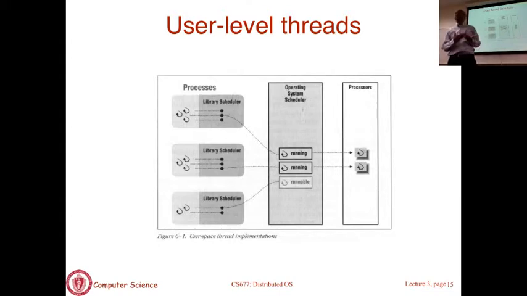Now there are advantages and disadvantages of using user level thread packages. The first advantage is that you don't depend on the OS to implement threading functionality. There may be many implementations of thread packages. You can pick whichever one is best suited for your application as an application designer. And there may be multiple different threading packages coexisting in the system, used by different processes. So more flexibility for the application designer. That's a key advantage.